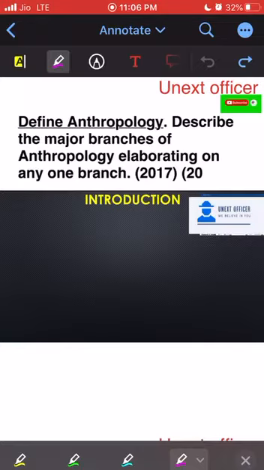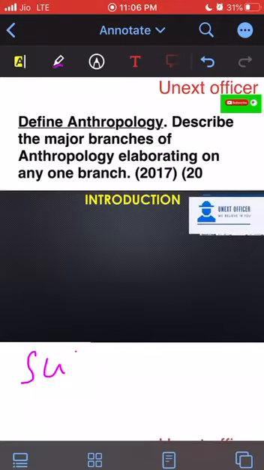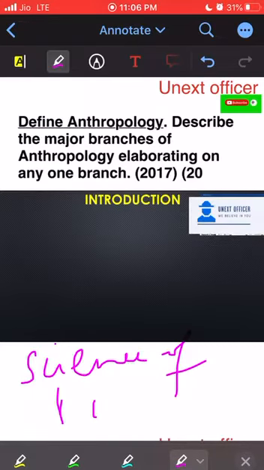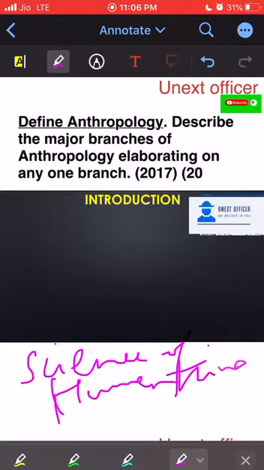So later this meaning was revised, and instead of science of man, it became science of humankind. I'm sorry for the handwriting.